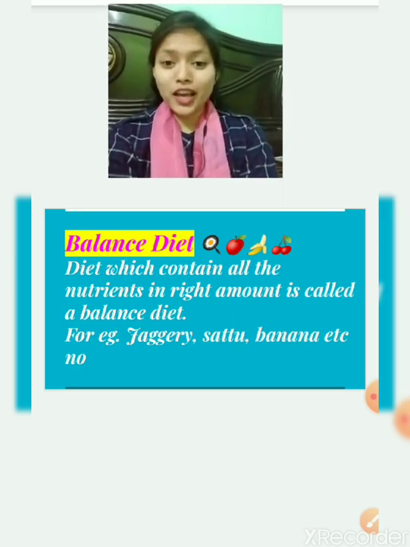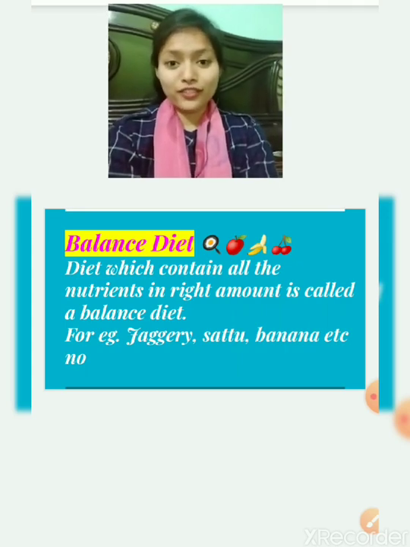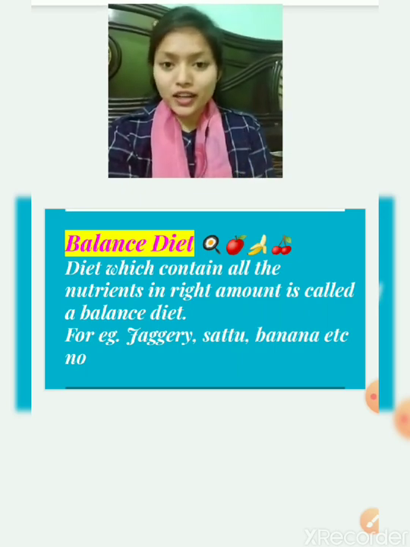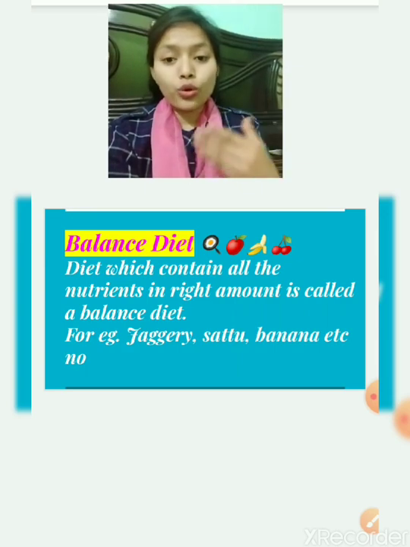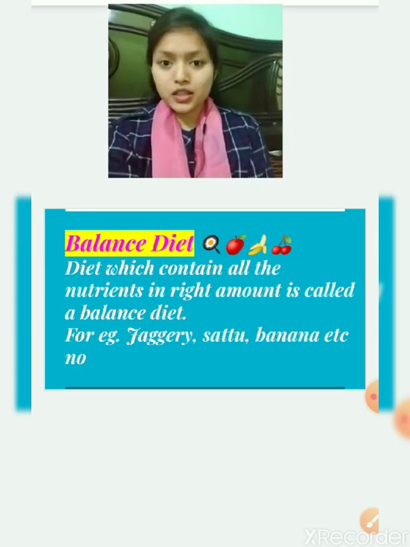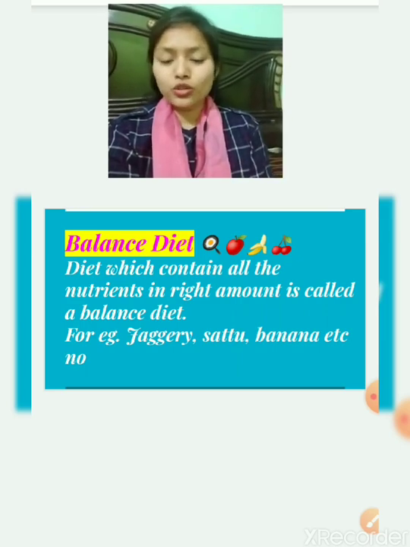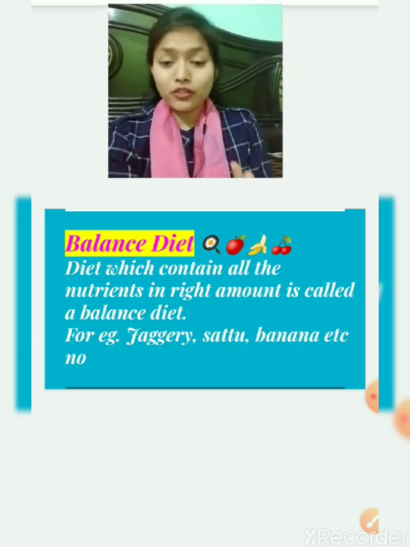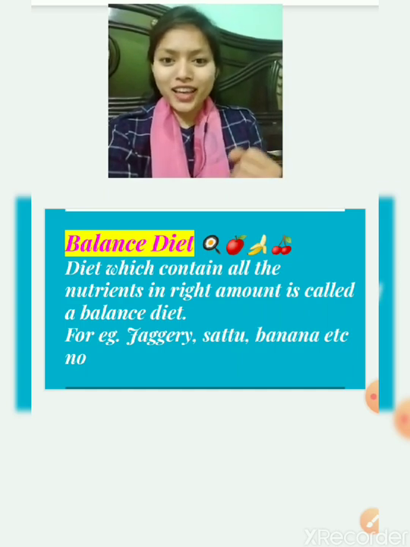Different types of age group people require different types of nutrients. If you are a child, you require more amount of protein because your body is in the stage of growing up. So for growing up, we require protein. Similarly, for different age groups, different nutrients are required in different amounts. All are required, but how much amount will be required depends on the age group also.